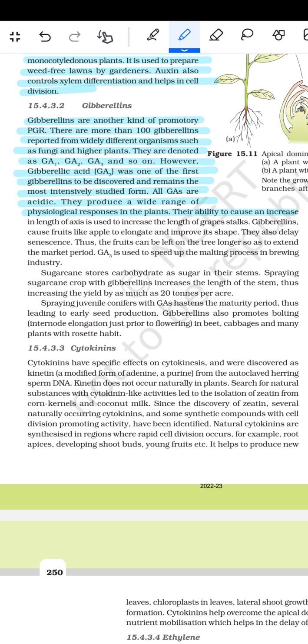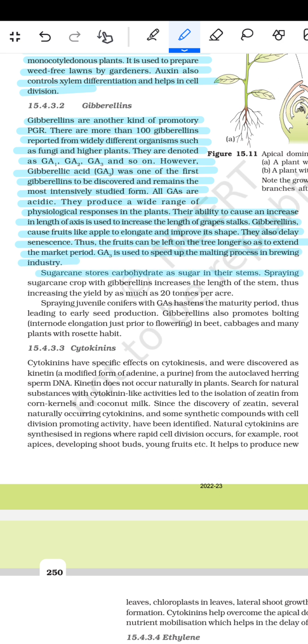Their ability to increase the length of the axis is used to increase the length of the grape stalk. Gibberellins cause fruit like apples to elongate and improve its shape. They also delay the senescence of the fruit, so it can be left on the tree longer to extend the market period. GA3 is used to speed up the malting process in the brewing industry.